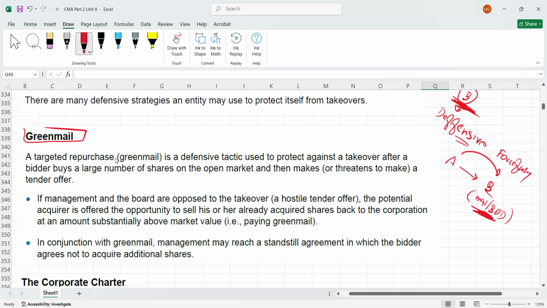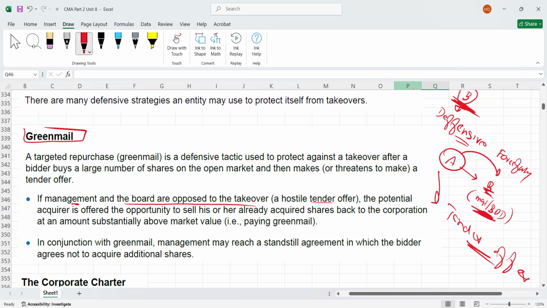If the management and the board are opposed to the takeover, yes, they are opposing this acquisition. So in a hostile takeover, the management and the board do not agree to sell the company, but company A will make a tender offer to the shareholders, a general invitation to the shareholders, maybe at a higher price, to buy the stock.